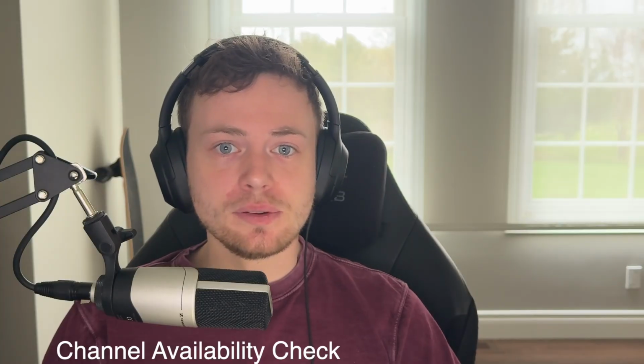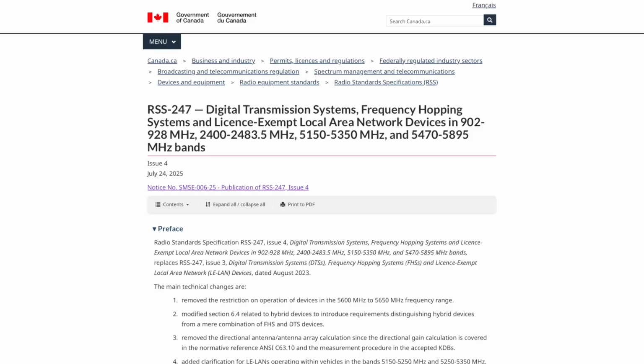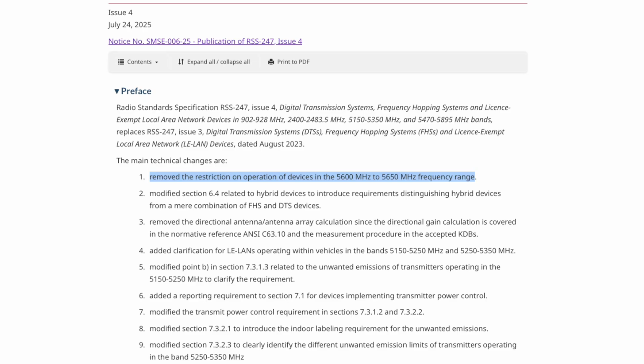You may have heard that channels 120, 124, and 128 in Canada were reserved for Environment Canada's C-band weather radar operation in the 5,600 to 5,650 MHz range. That restriction was real and serious, and CAC for those channels required a full 10 minutes rather than 60 seconds, but that restriction is no longer in effect. ISED released the RSS-247 Issue 4 in July 2025, and one of the headline changes was the complete removal of the 5,600 to 5,650 restriction, officially aligning Canada with FCC rules in the United States.